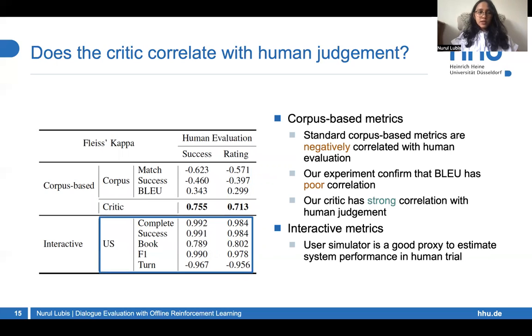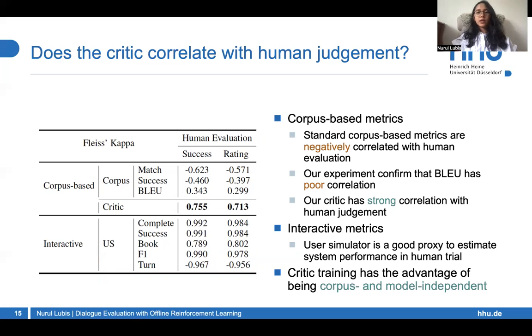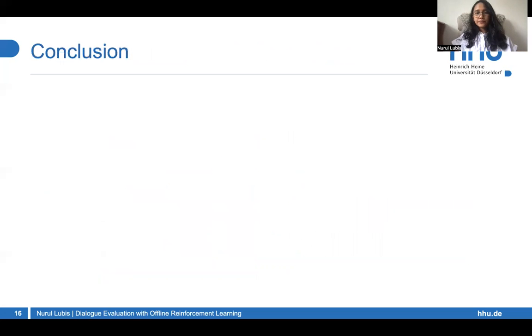With interactive metrics, user simulator is shown to be a good proxy to estimate system performance in human trial, shown by its very strong correlation. Note that although user simulator evaluation provides stronger correlations, our proposed critic has the benefit of being corpus and model independent.